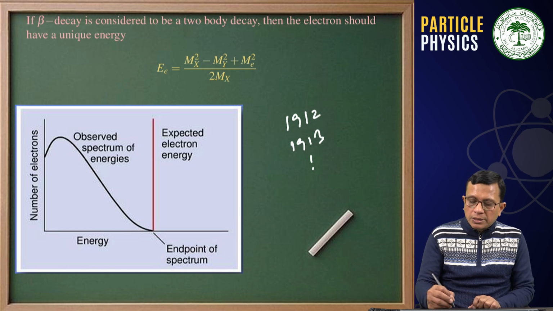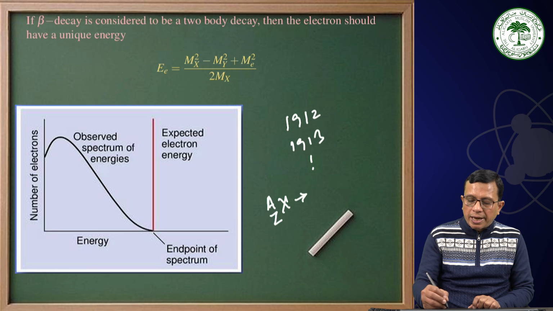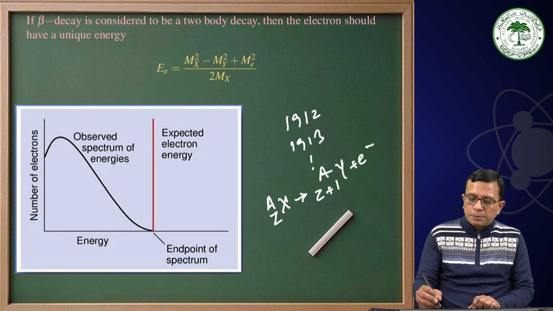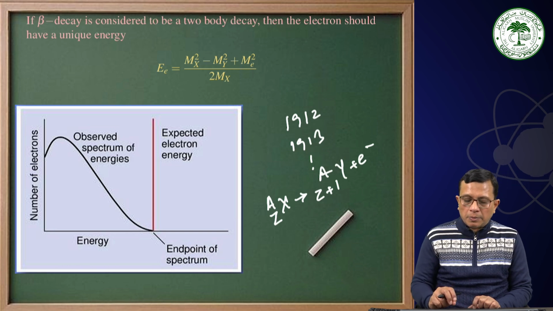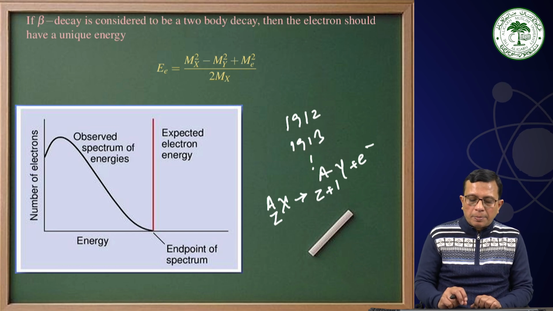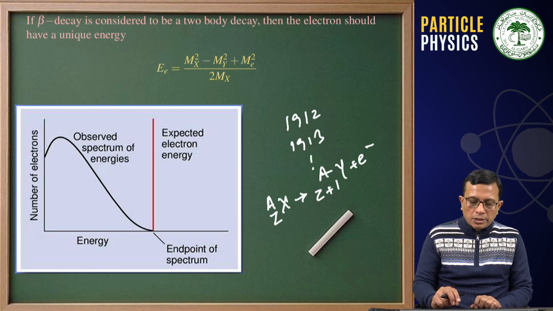A nucleus X was decaying into Z plus 1 Y plus an electron. The expected line was that the energy of all the electrons would be unique and we should get a discrete spectrum, while experimentally this spectrum was observed to be continuous in nature.